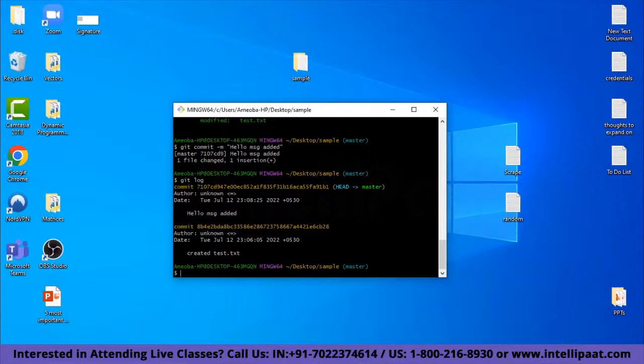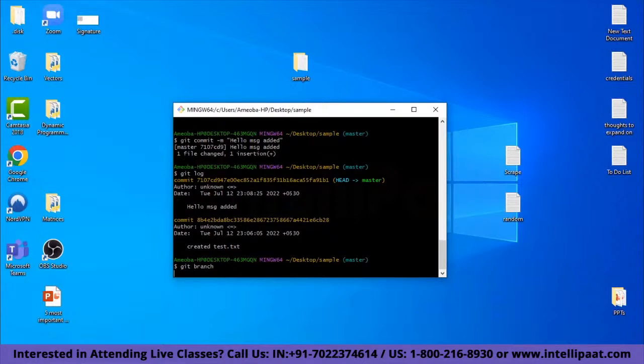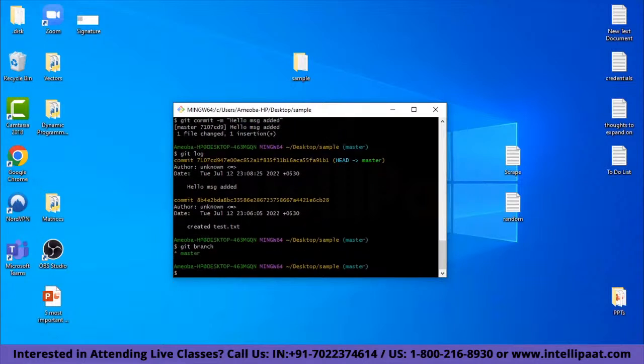As you can see here, I'm in the sample project folder, and it says something called master here. Master is the default branch. So if I check my branches, I have only one branch in my Git system, and it is master, and the star means that you are presently in the master branch.